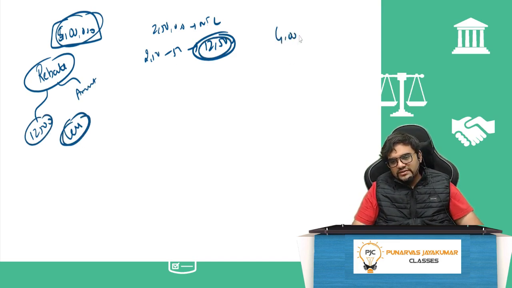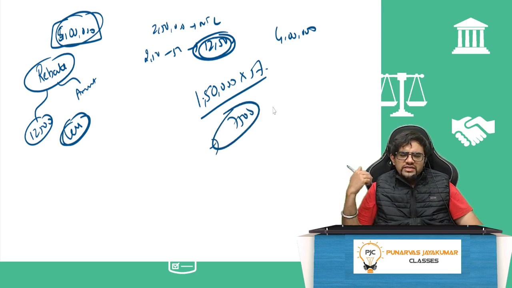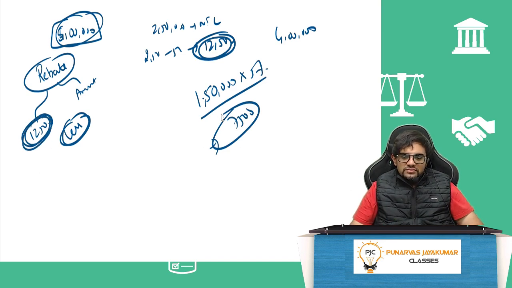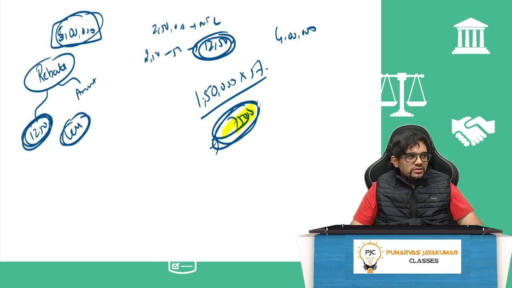If your income is 4 lakh, 2,50,000 to 4 lakh is what? 1.5 lakh. 1.5 lakh into 5%, 7,500 rupees. Your tax is 7,500. What is that instant discount? 12,500 or 7,500, whichever is less. Which is less? 7,500. Got it? That is called rebate. Rebate is like an instant discount.